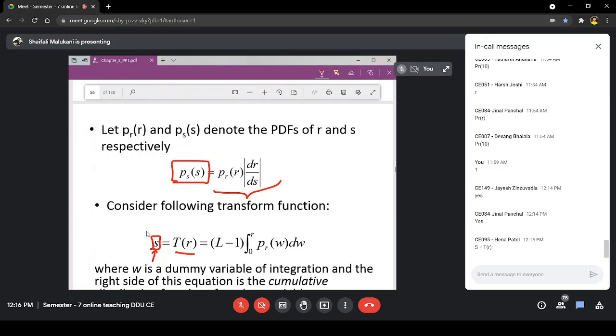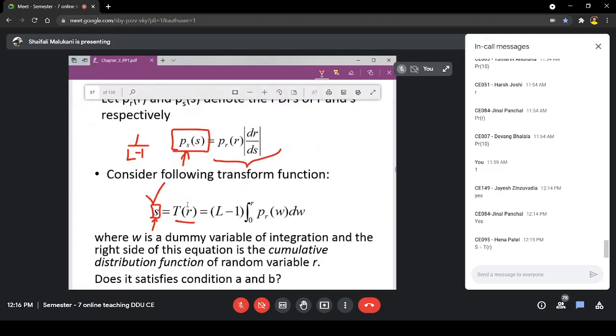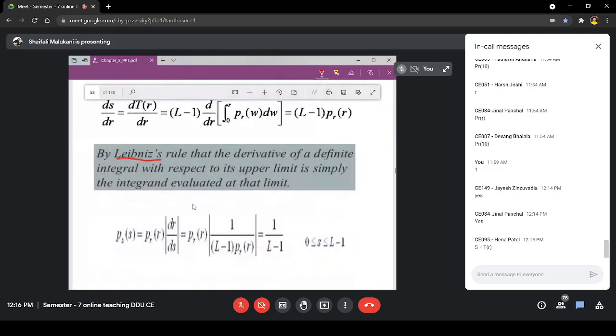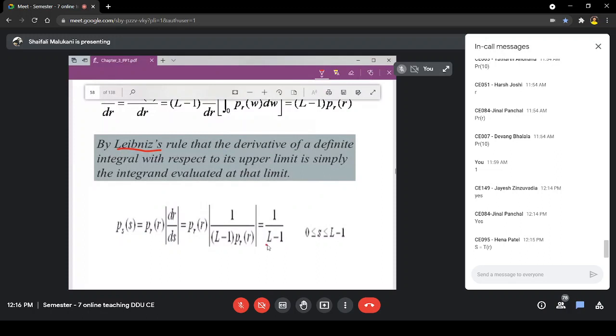Their question is to answer this, but additionally we will use this S and obtain PS, and that must have a constant value, mostly 1 divided by L minus 1, because it doesn't depend on the input PR, so ultimately that answer should be 1 divided by L minus 1.